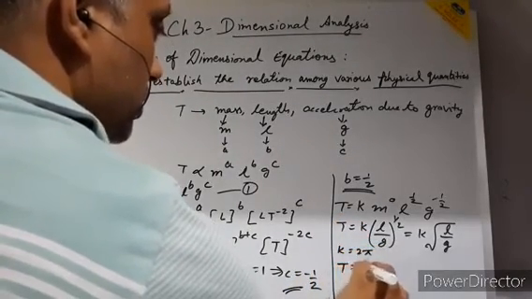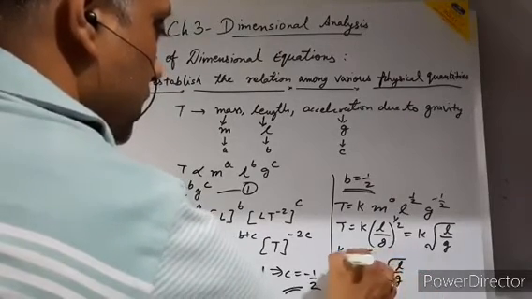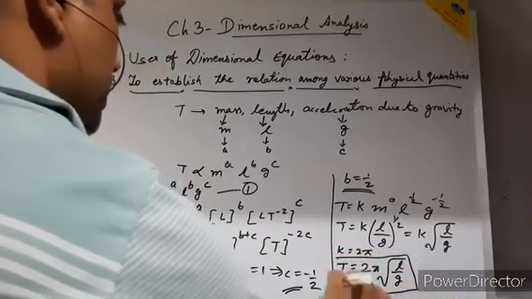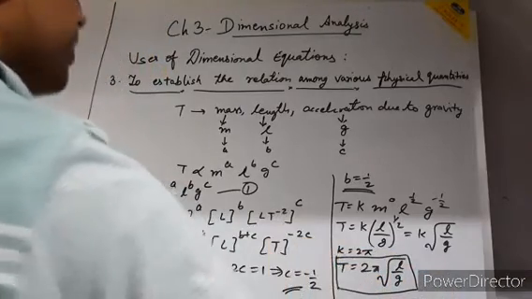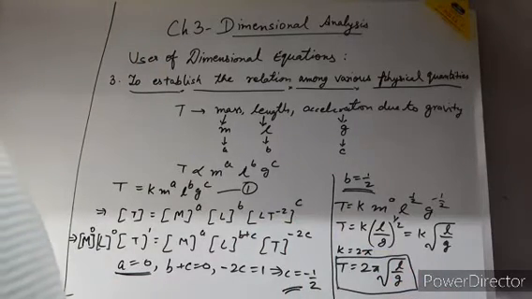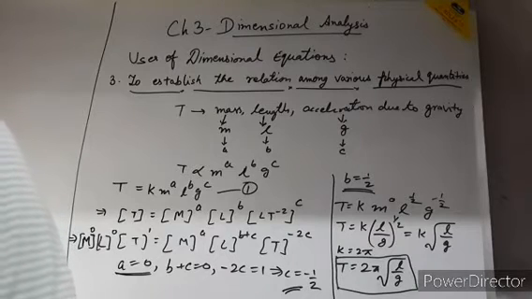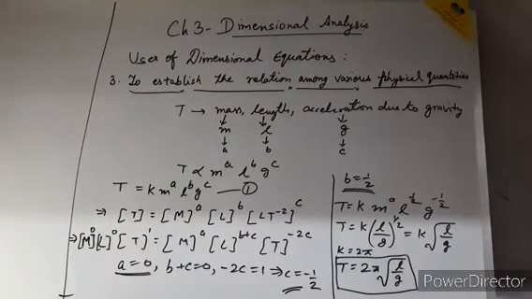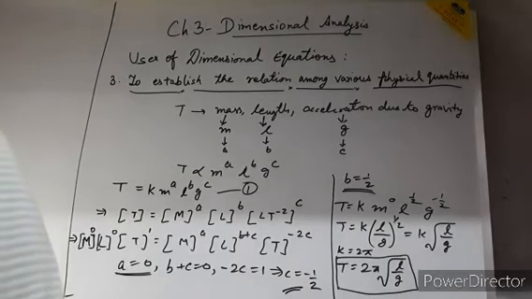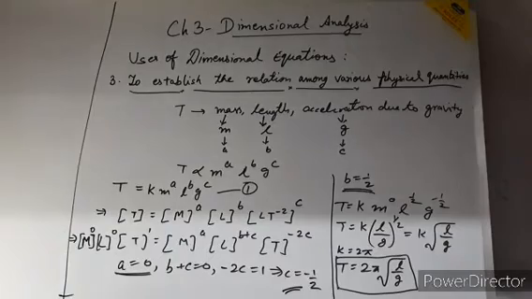So now T is equal to 2 pi under root L upon G. That means the time period is independent of the mass. Time period is directly proportional to the square root of length and inversely proportional to the square root of G. Okay, so these are the three uses of the dimensional equations.